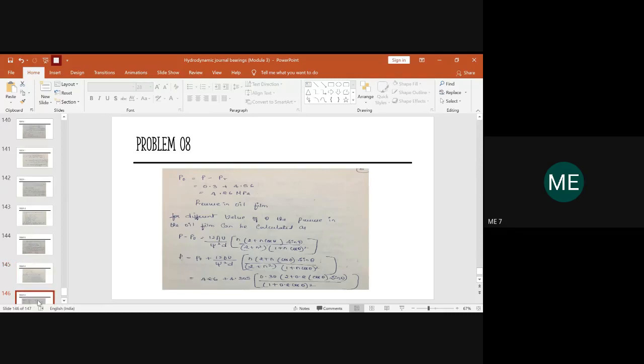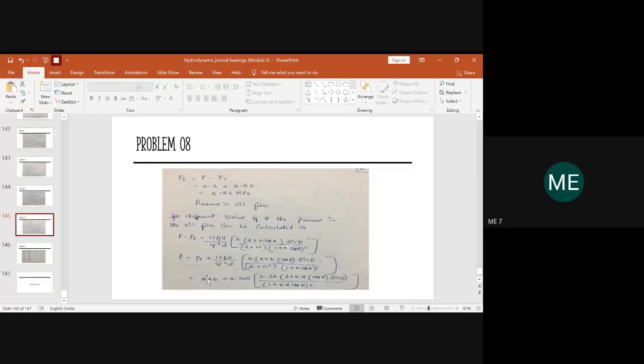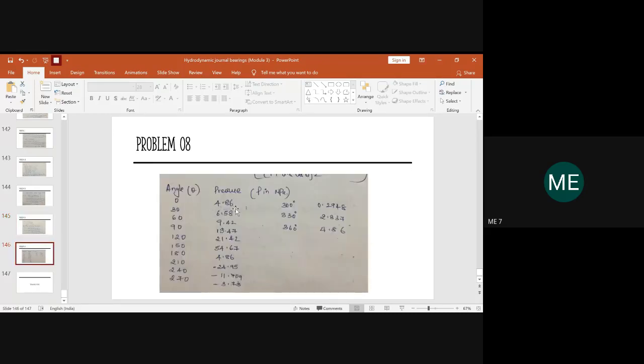After this, you will determine the pressure for different angles, with a difference of 30 degree. So first at 0, what is the pressure we get? At 30, what is the pressure? You will calculate for each. So you have the equation here. First you will put cos 0, sin 0. Then you will check what is the value of P you are getting. You have to write this value over here.